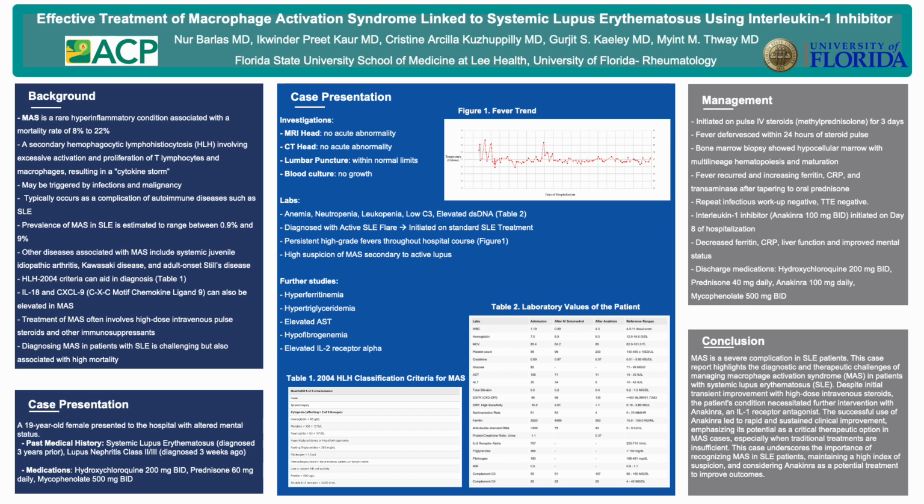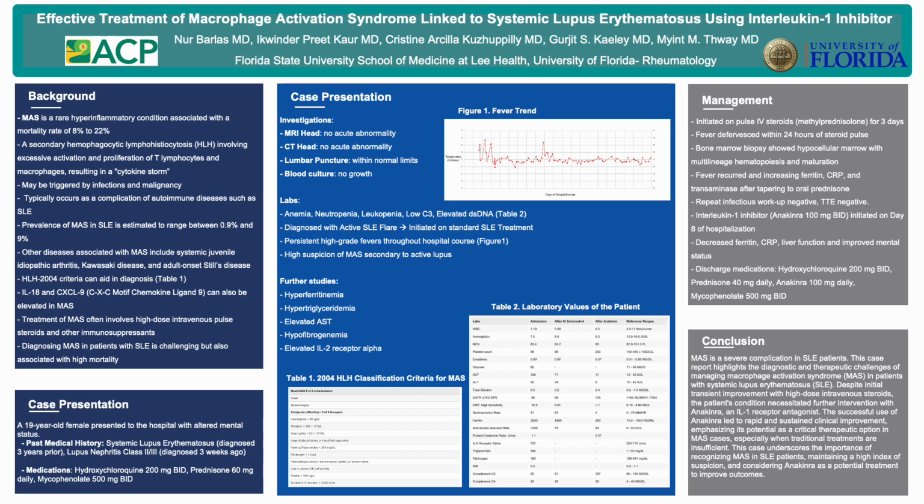So our patient was a 19-year-old female who presented to the hospital with altered mental status. She has a past medical history of lupus, diagnosed 3 years ago, and lupus nephritis, which was diagnosed 3 weeks ago. She was on hydroxychloroquine 200 twice daily, prednisone 60, and mycophenolate 500 BID at home.